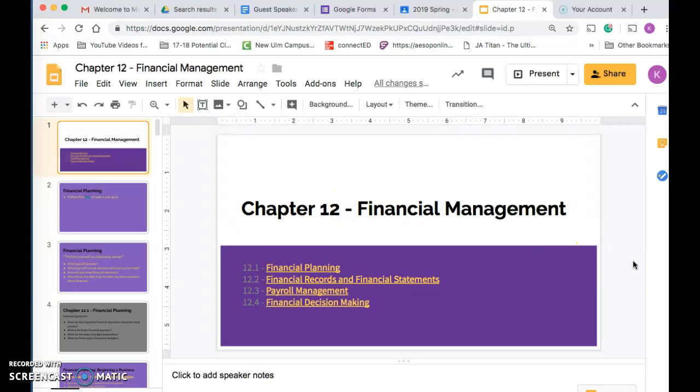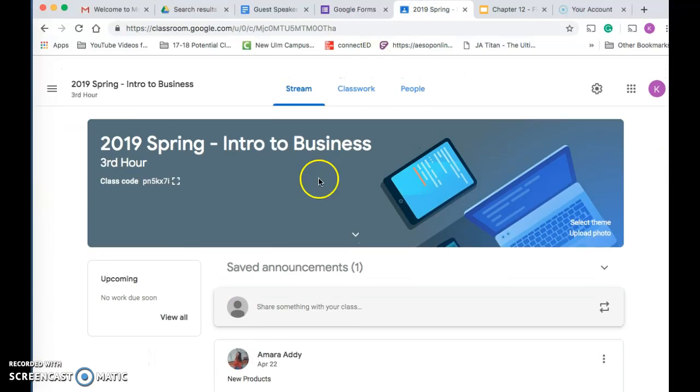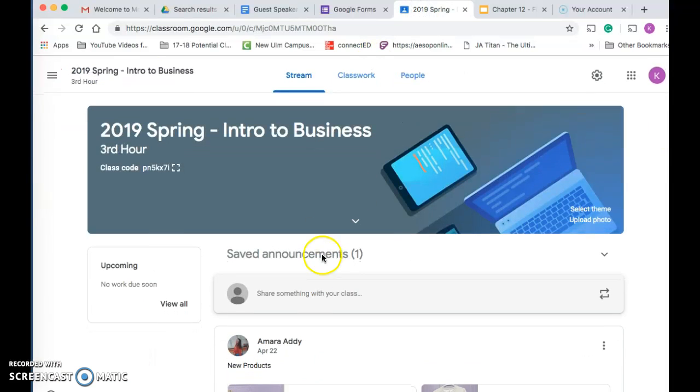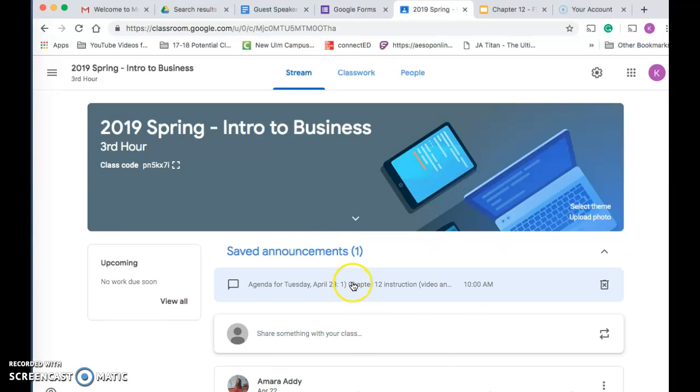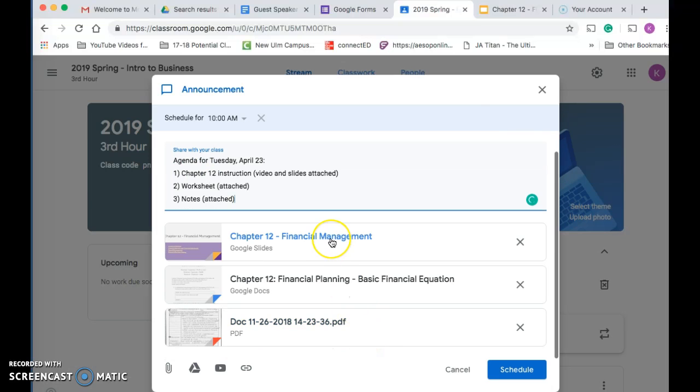You are going to be able to access all the materials on Google Classroom. As of right now, you are able to see the Chapter 12 slides. For Chapter 12, there's the basic financial equation worksheet that you'll be doing an activity on, and then the notes for 12-1 that we'll be going over today. You should have access to all of that starting at 10 a.m.